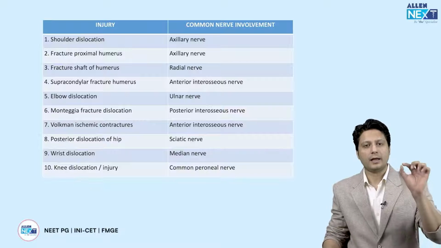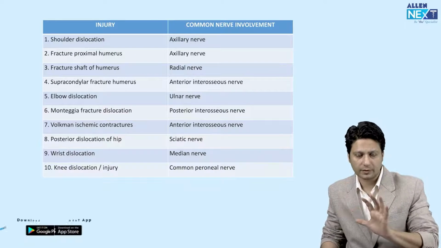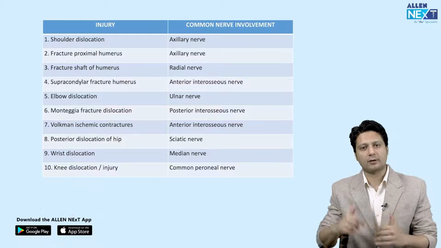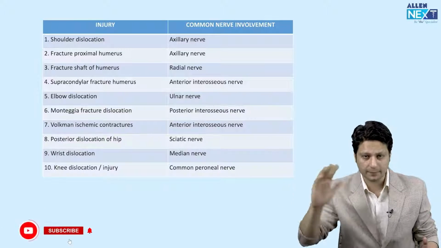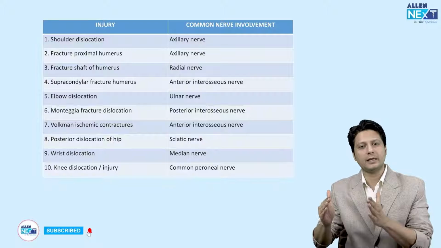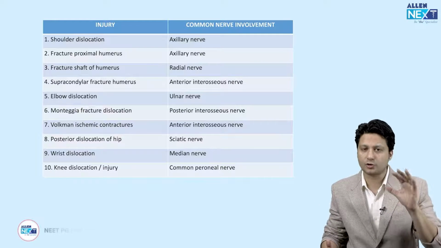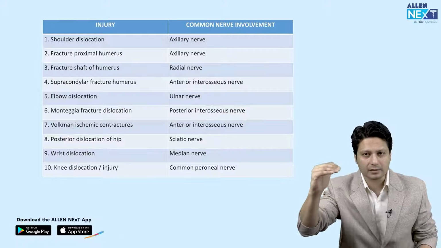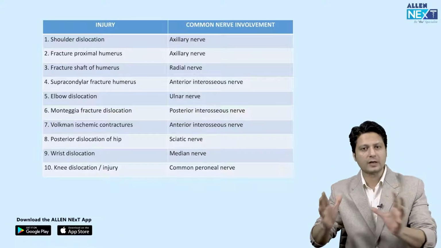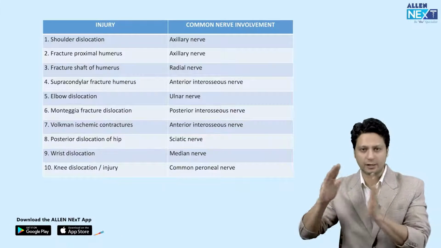For example, if there is a fracture in the shaft of the humerus, then you should be aware that because of this fracture of the shaft of humerus, the radial nerve could likely be injured. And to identify that radial nerve injury, you should know what will happen if the radial nerve is injured at this level. So all these things are provided to you in the question. They will give you the etiology.